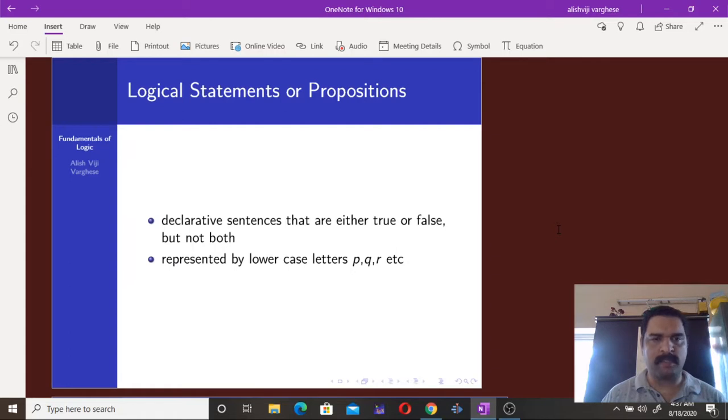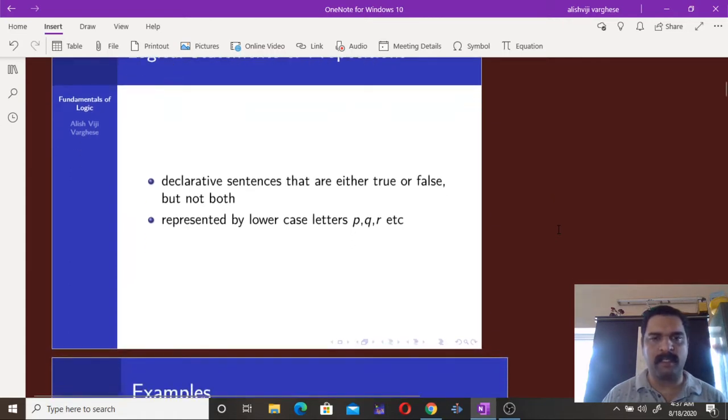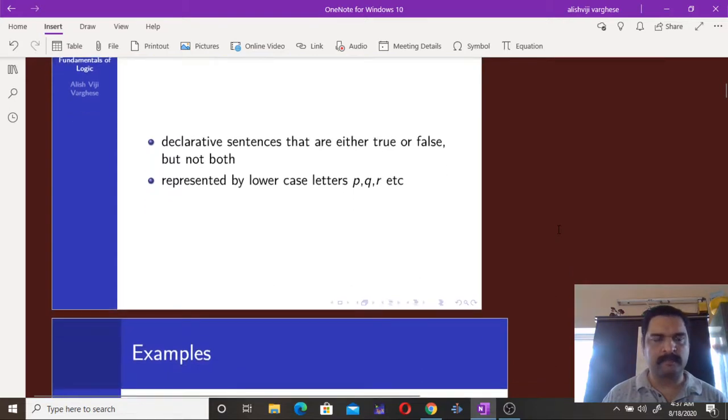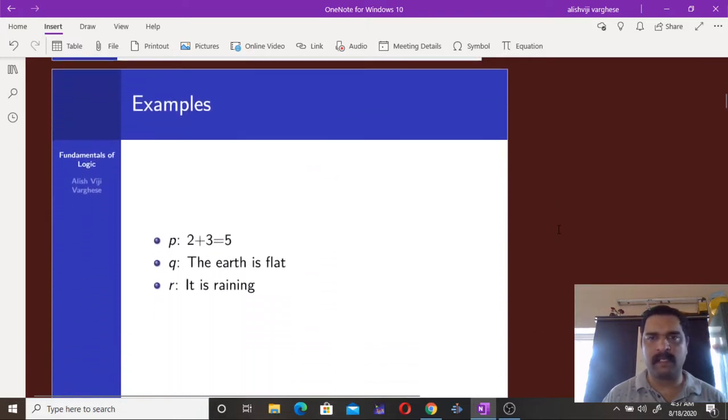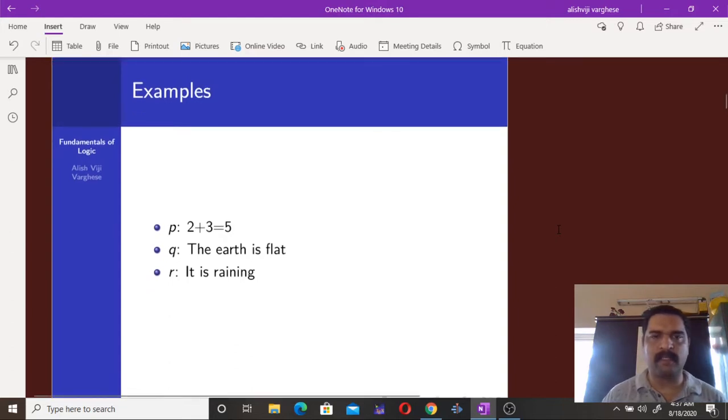And a proposition is usually represented by small letters P, Q, R, etc. So if we have a sentence, and that particular sentence can be either true or false, then it is known as a proposition or a statement.